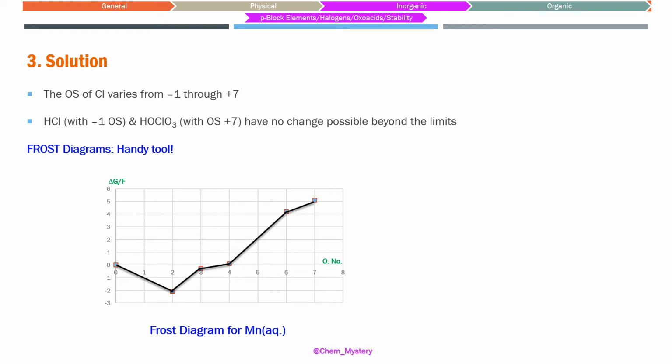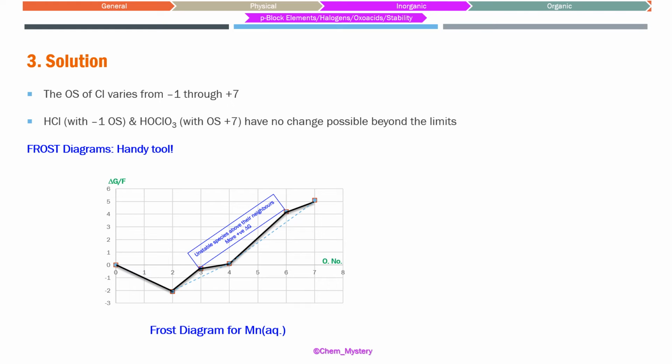Now, how do we interpret this curve, and how does it help us understand where disproportionation will take place and for which species it might not take place, even though it lies in an intermediate oxidation state? What we need to do is try connecting the neighboring points.